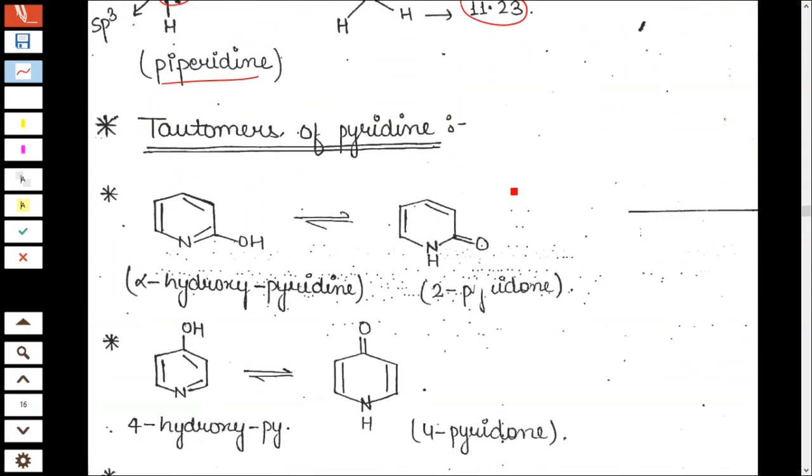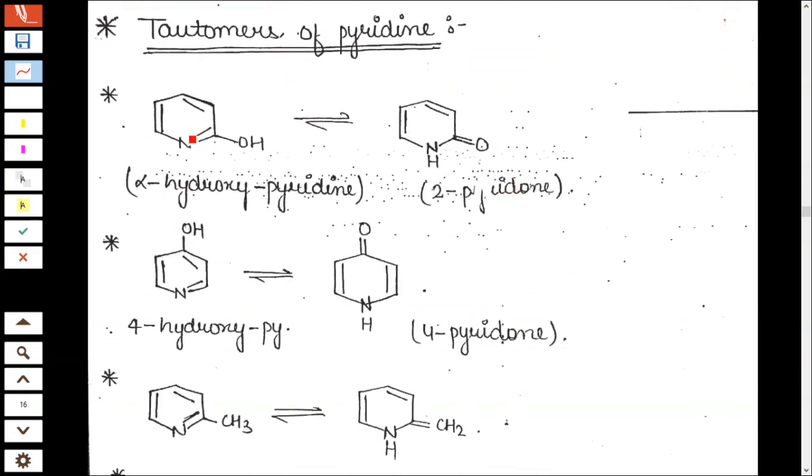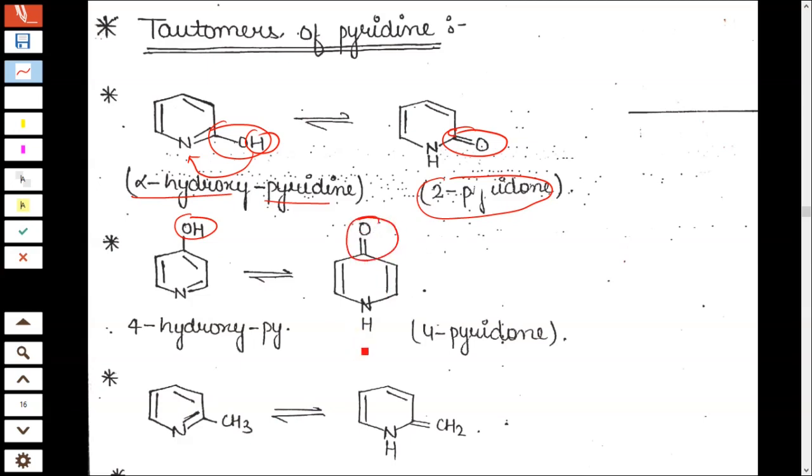Tautomers of pyridine. When an OH group is substituted at the second position, the alpha position, it is alpha hydroxy pyridine. This hydrogen will come to the nitrogen position, and you will get 2-pyridone, with a C double bond O. And again, suppose this hydroxy is at the 4th position. You will get one ring reduced, a C double bond O here and NH here. That is 4-pyridone.